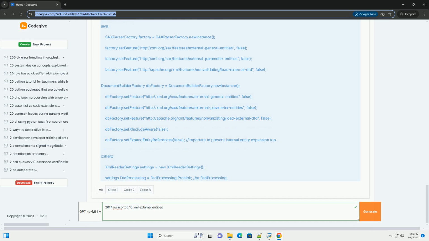While XXE was number 4 in the OWASP Top 10 2017, its potential for exploitation and impact remains relevant in today's security landscape, so understanding and mitigating this vulnerability is still critical.